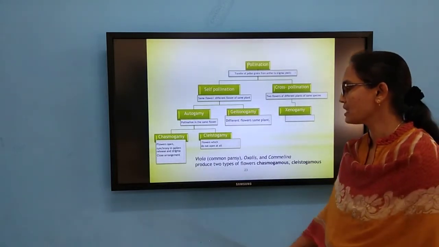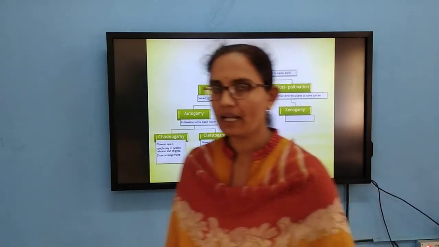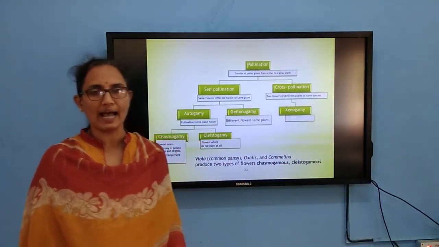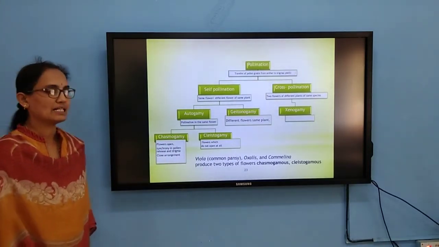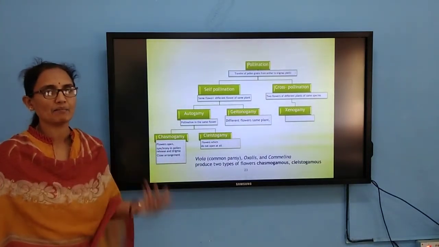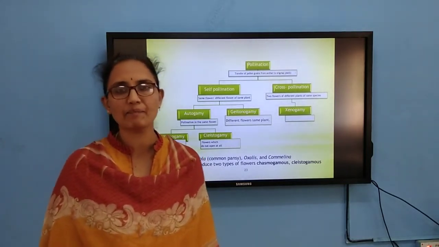So then coming to the chasmogamous flower, just like any other flowers with exposed anthers and stigma, wherein there exists a synchrony between pollen release and stigma receptivity.